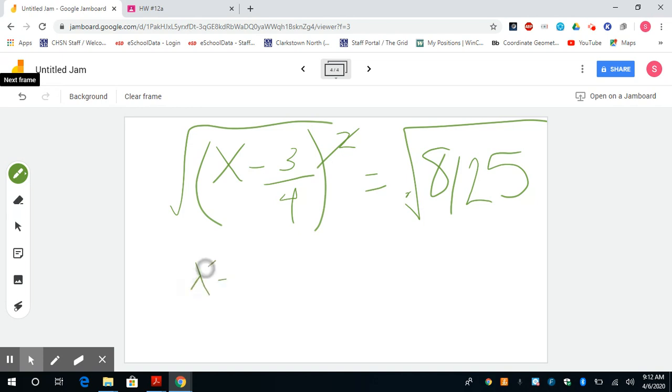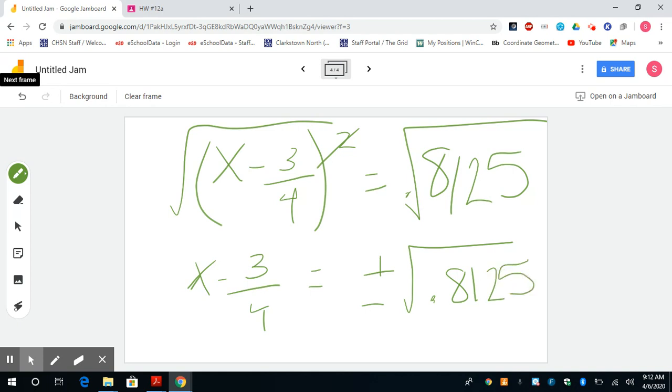So we have x minus 3/4 equals plus or minus the square root of this. Because when you take the square root of something, remember the answer could be either positive or negative. Because when you square a value, it always turns positive. So we're not sure, right? We always have 2 solutions for the quadratic. And then to get x by itself, you add 3/4 to both sides.